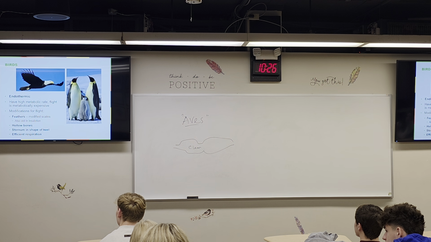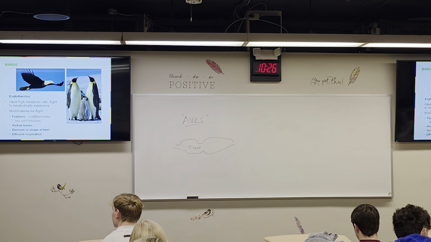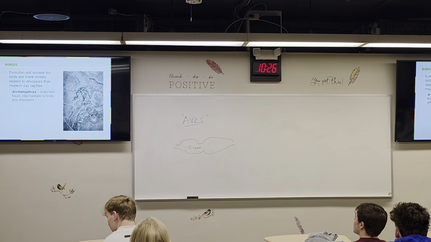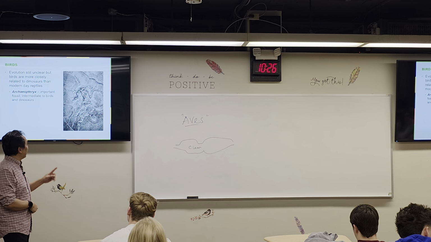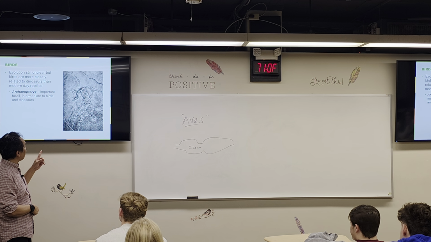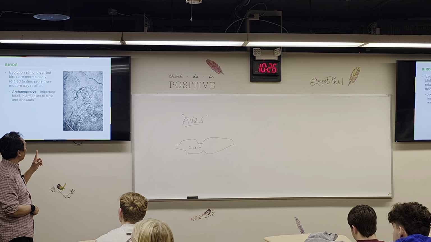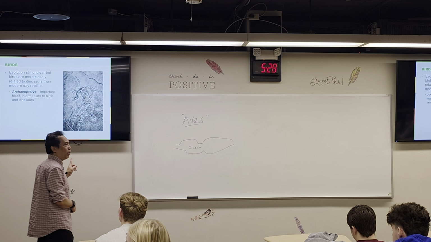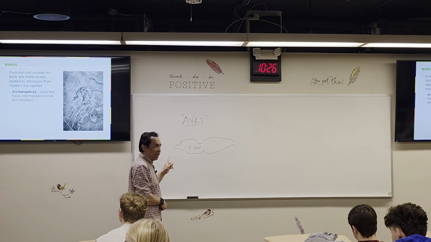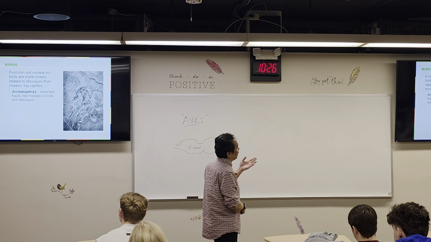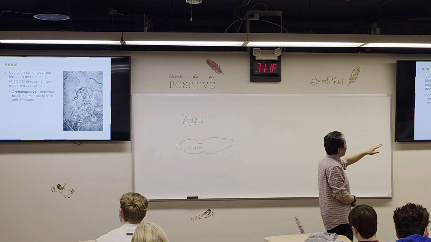They have efficient respiration because during flying, they have to control their respiration. This is a fossil that scientists consider a transition between reptile and bird. It is called the Archaeopteryx.